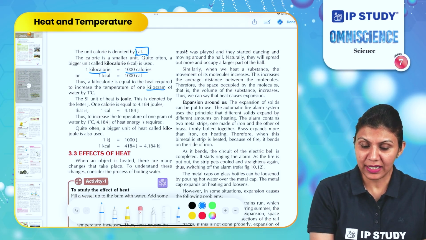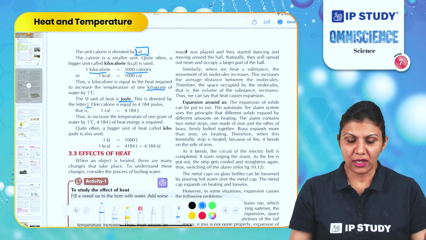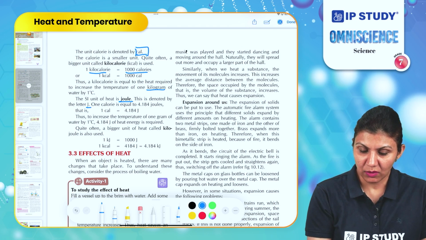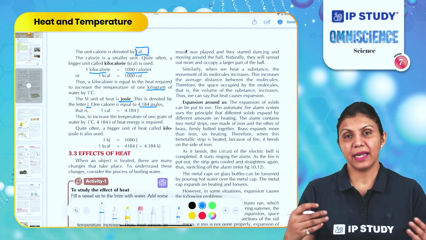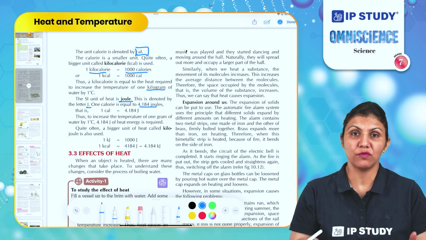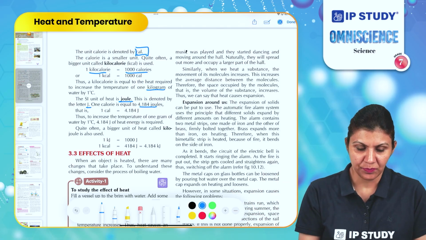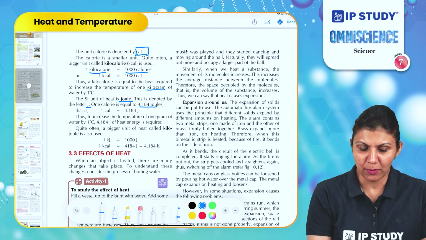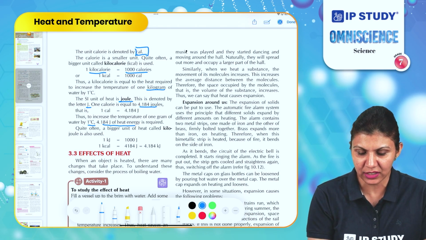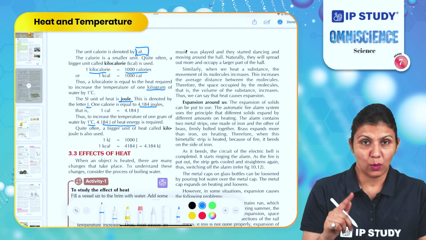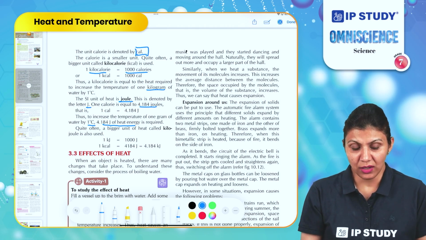The SI unit of heat is the joule. This is denoted by the capital letter J. 1 calorie is equal to 4.184 joules. These units will be helpful for us when we convert a small amount of energy into a greater amount, or a larger amount of energy into smaller units. Thus, to increase the temperature of 1 gram of water by 1 degree Celsius, 4.184 joules of heat energy is required, or 1 calorie. Quite often, a big unit of heat is called the kilojoule.